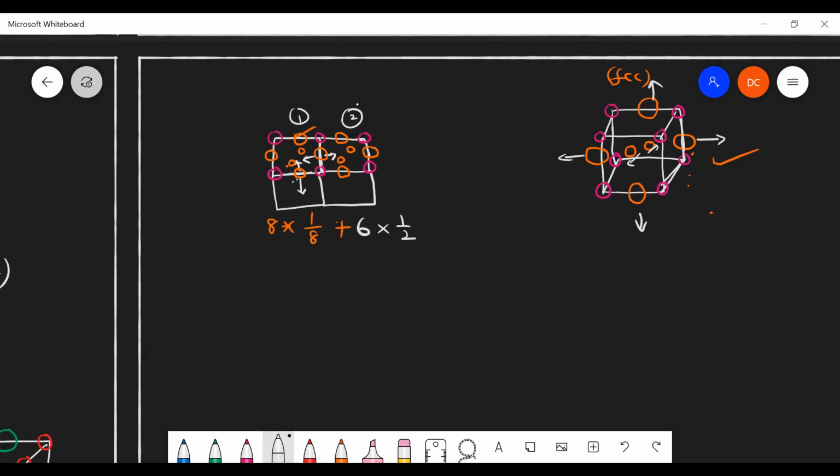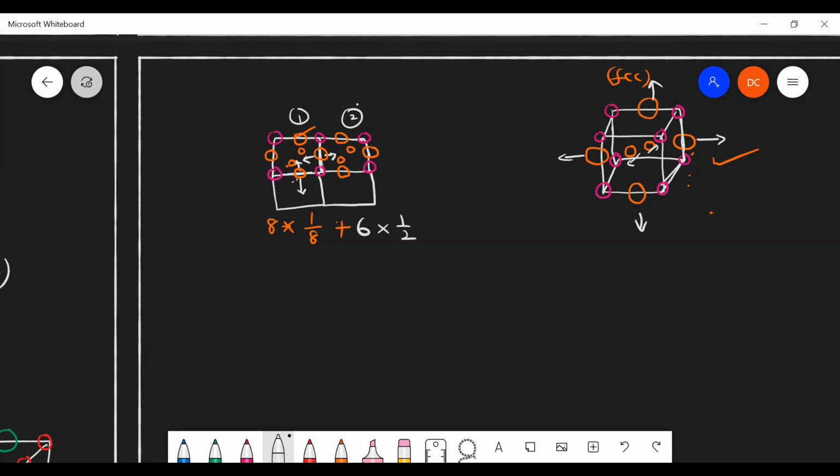Sir, yes, but here you drew two squares, representing two unit cells. If you're calculating the face-centered unit cell for these two squares, it should come like 12, because the number of faces in the first cell is 6 and in the second square is 6. No, we are calculating the number of atoms per unit cell, means for one unit cell only. You should not club all those things. For one particular unit cell, we are going to calculate the number of atoms.